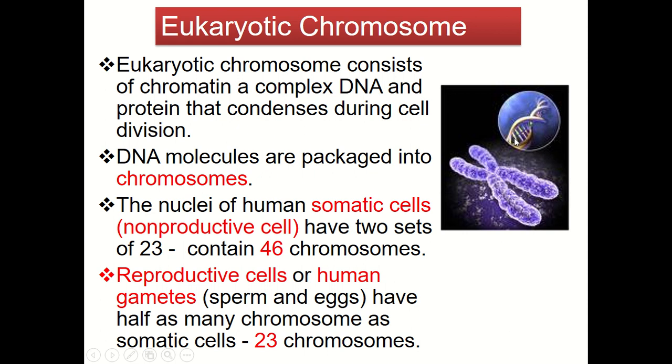This is the DNA molecule. They will wrap around the protein histone and then be packaged into a chromosome. The nuclei of human somatic cells, which are non-reproductive cells, have two sets of 23, meaning 23 chromosomes multiplied by 2 sets. So somatic cells contain 46 chromosomes. Meanwhile, the reproductive cells, known as human gametes, such as the sperm and the eggs, have half the set, that is 23 chromosomes.